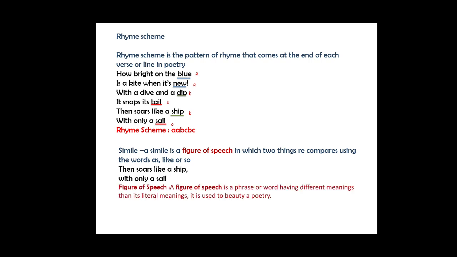A figure of speech is a phrase or word which has a different meaning from its literal meaning. Figures of speech are used to beautify a poem. Let's see some more examples of simile. He runs like a leopard. Leopard and boy are two different things, but since the boy runs very fast, he is compared to a leopard. Similarly, he eats like an elephant. She sings like a nightingale. It shines like a star. It flies like a bird. These are all examples of similes.